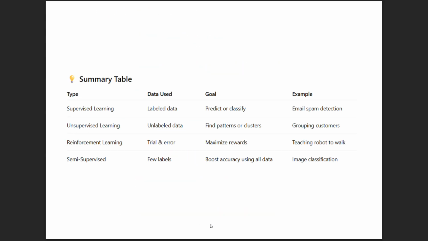These are the learning types, how the data is given, the goals of each, and examples of each machine learning type.